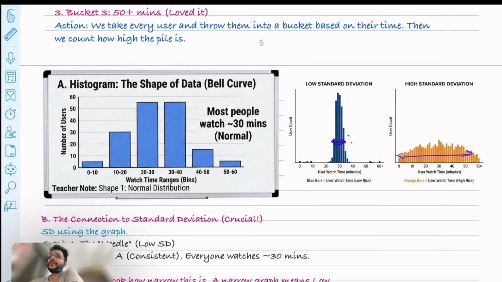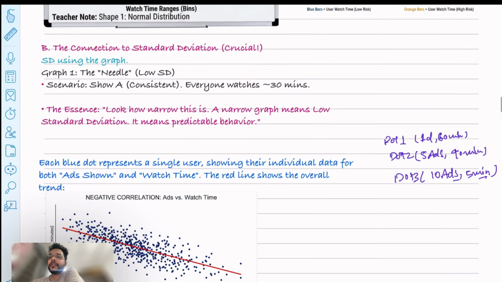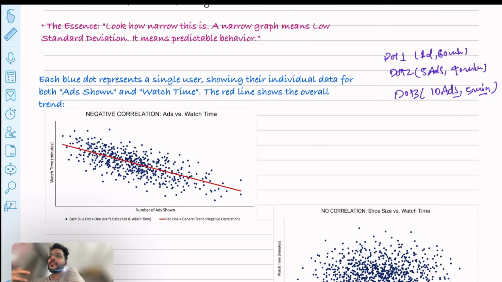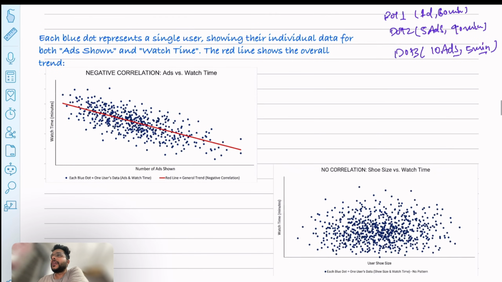user behavior is consistent. Now let me tell you the third thing, which is nothing but a scatter plot. A scatter plot is often used for visualizing the relationship. Okay, so the bar plot was showing just the variation in the y axis. But here you will understand how, if I am changing the x axis, the y axis is changing. Okay, so sometimes these bar charts aren't enough to understand the relationship between the two variables.